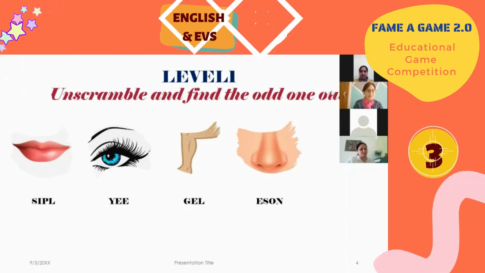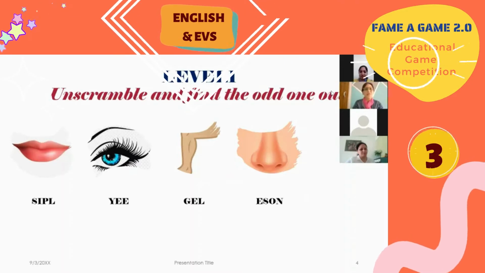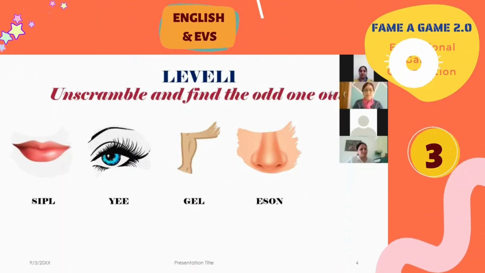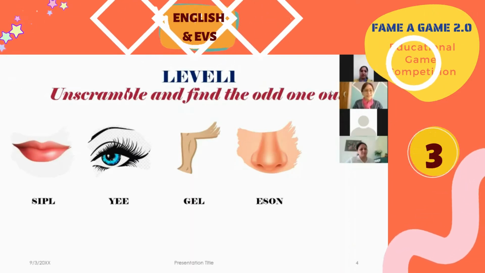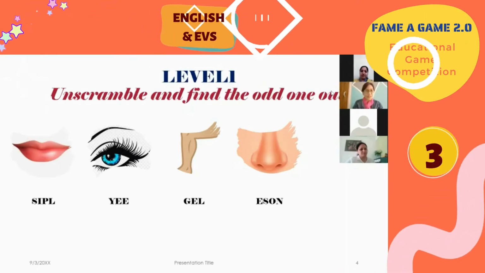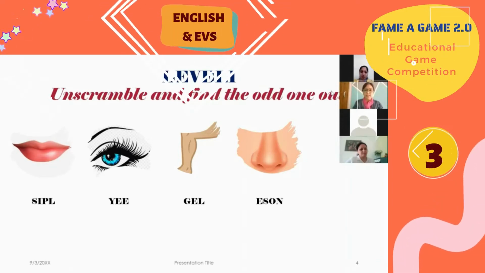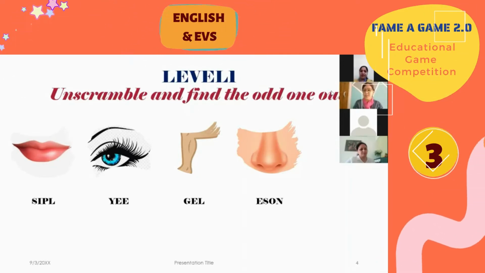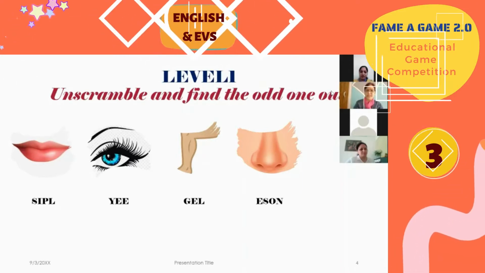They can see the image, and directly below it, the words are given. They have to unscramble these words, and then find the odd one out. For example, suppose the first picture is of lips, they have to unscramble this. Then we have eye, then leg, then nose. After that, they have to find out which one is the odd one here.